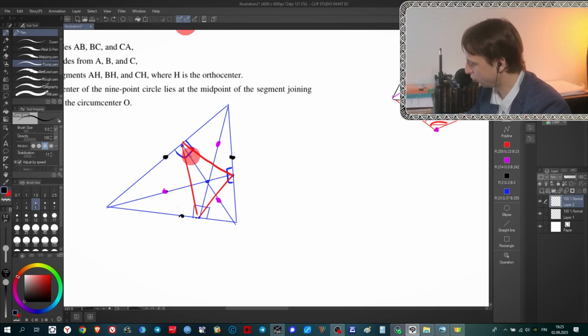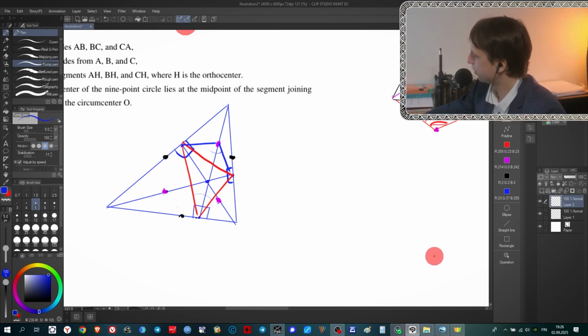It means that all these three black points and these blue points that are feet of altitudes are on the same circle. And after that I will just go back to my basic red triangle, and I will consider for example one of these points, the midpoint on this segment. And what should I do here? I would just prove that this angle plus this angle is 180 degrees, and this is it. It means that all these four points are on the same circle, and the proof is exactly the same for this one and for this one. So the problem will be solved.